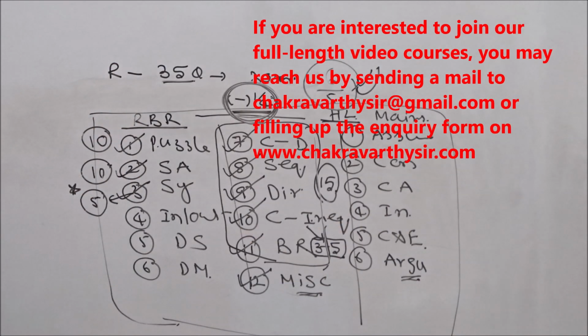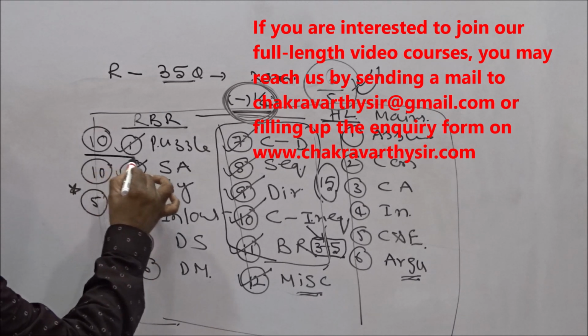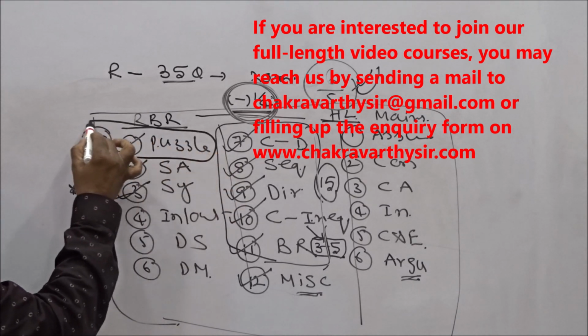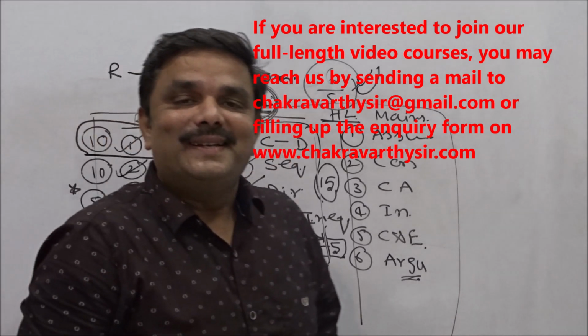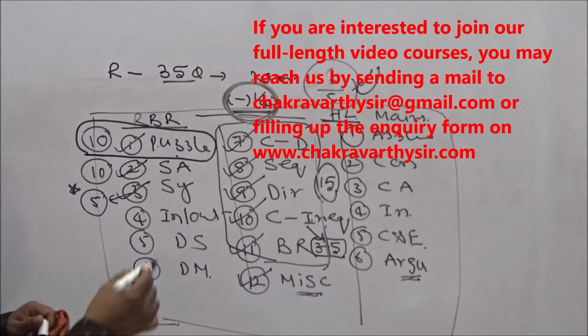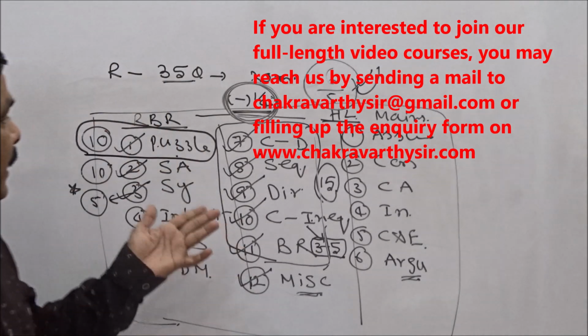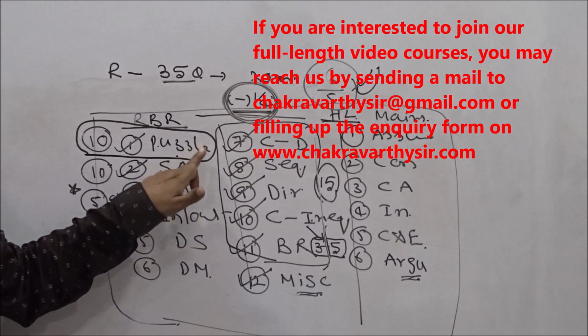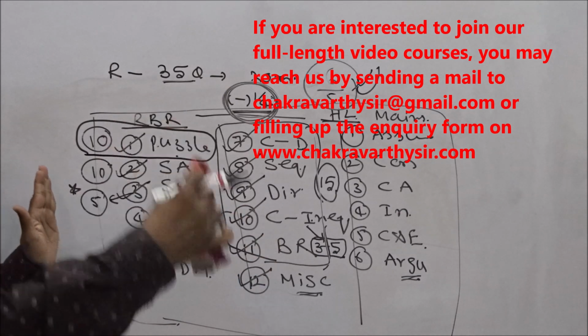Now, before going for the quant, some students are asking, what is the division here, sir? What type of puzzles we get in prelims and what type of puzzles we get in mains? See, students, that much analysis is not required because many types of puzzles are there. Like in the prelims, you may get box puzzle based on a box or floor, or normal puzzle with 2 parameters or 3 parameters, right?